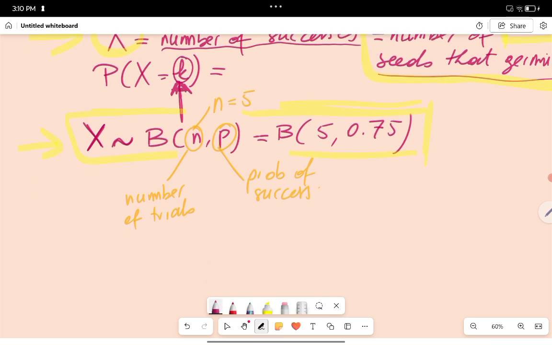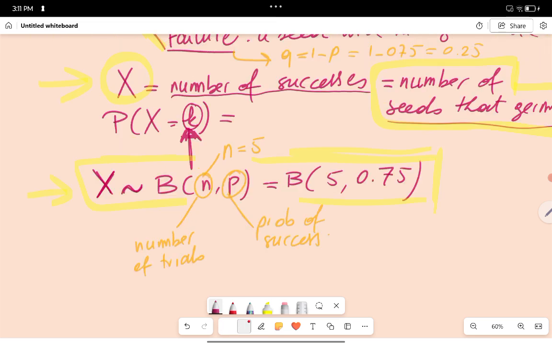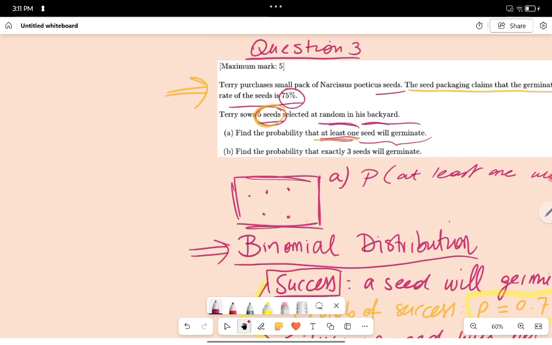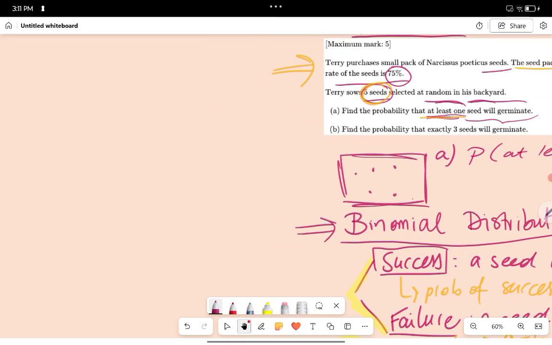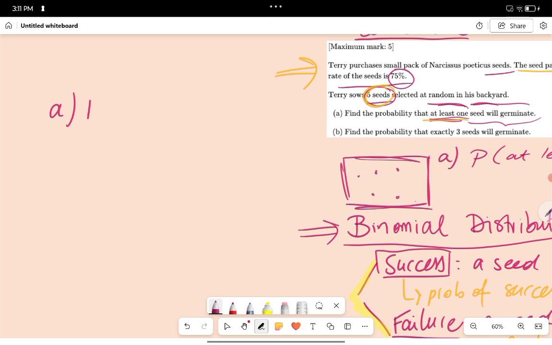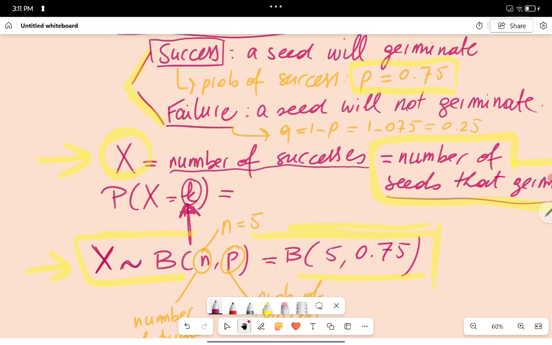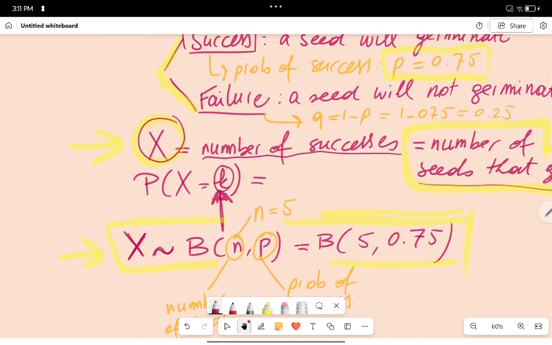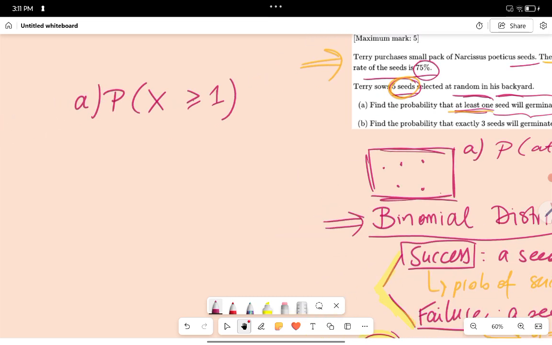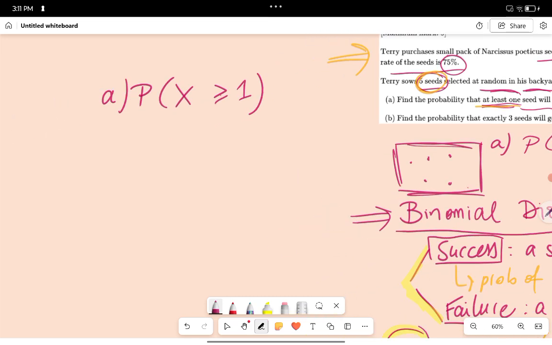Okay, now we've denoted our random variable that is binomially distributed. So now we can have a look at the question. What is asked? Find the probability that at least one seed will germinate. So basically, now it's quite simple. We're just going to say we're looking for the probability that X is bigger or equal to 1, isn't it? Because X is the number of seeds germinating, and X is binomially distributed. So we're just going to say X bigger or equal to 1. Great. And then we simply use the calculator, because that is going to do your work here.